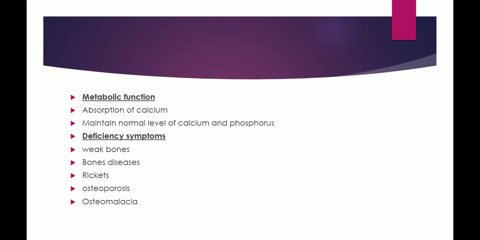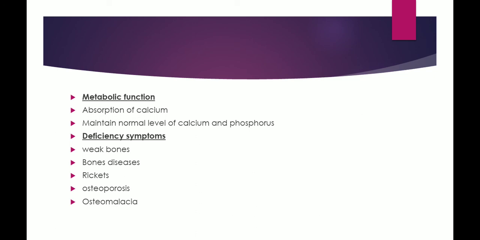Now what are the metabolic functions which are performed by vitamin D? First one, it helps in the absorption of calcium. Vitamin D helps in the absorption of calcium and helps to form and maintain strong bones. And the second one is maintaining normal levels of calcium and phosphorus. Dear students, the level of calcium and phosphorus is very essential in order to make our bones stronger. So the level of calcium and phosphorus up to normal level is maintained by vitamin D.